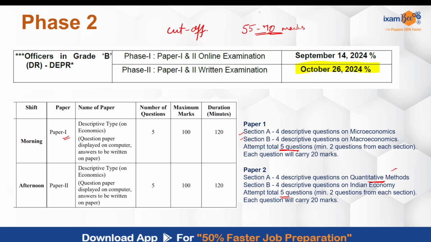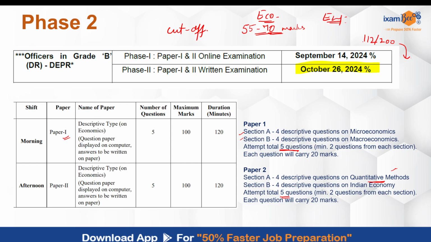However, don't forget that economics is not the only paper. There is the English paper also, right? Last year's cutoff was 112 out of 200. So my assumption is, although the paper was direct, there is a chance of a similar level of cutoff because the paper was simplistic and direct.